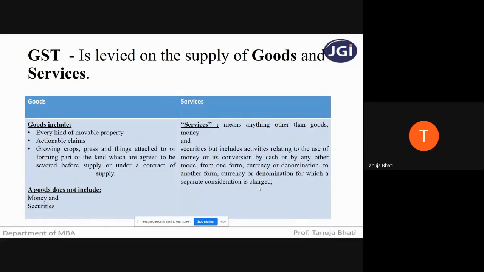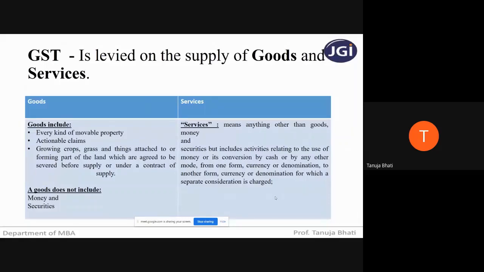But if the banker charges any commission for making the demand draft, then this commission is nothing but a consideration, a conversion charge to convert your cash into your DD. Such conversion charges, where a consideration is being given, will be liable to GST.